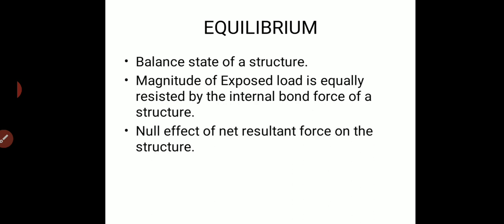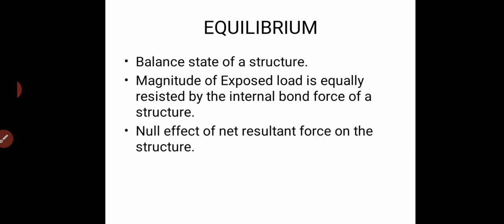Okay, so equilibrium is always the algebraic sum of all the forces and moments being resisted by the internal forces acting on the structure, which are equal in magnitude and opposite in direction to the exposed load.